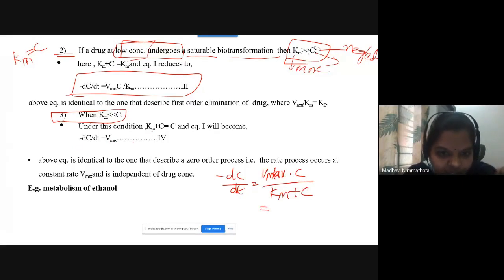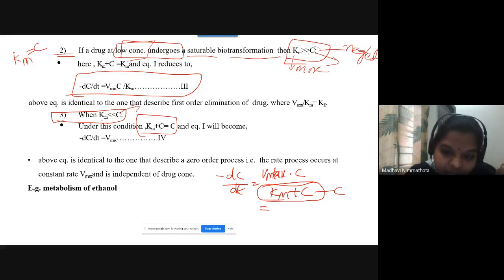Under this condition, Km plus C is equal to C. Because here Km is less than C. That means the Michaelis Menten constant is small compared with the plasma drug concentration level. So here the concentration is highest.